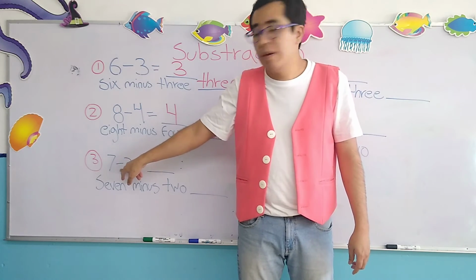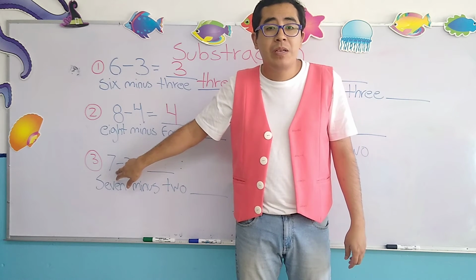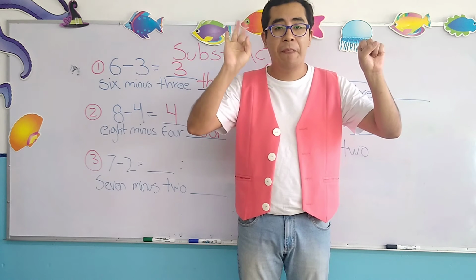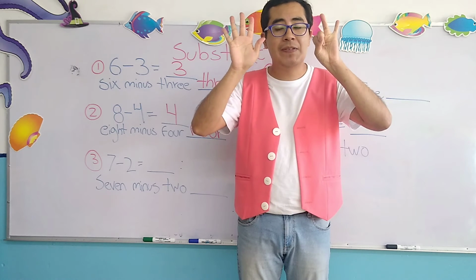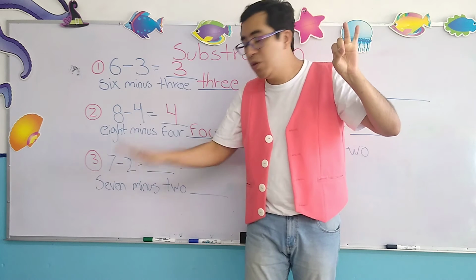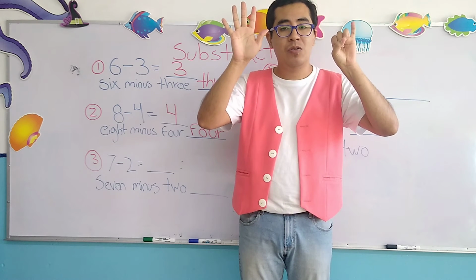7 minus 2. First of all, we have to put 7 fingers. 1, 2, 3, 4, 5, 6, 7. We have 7 fingers. Now, minus 2. We remove 2 fingers. 1, 2.